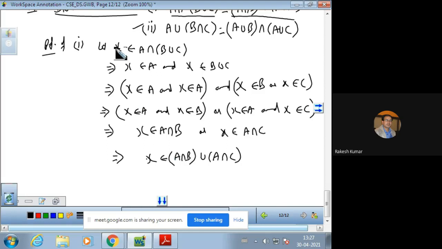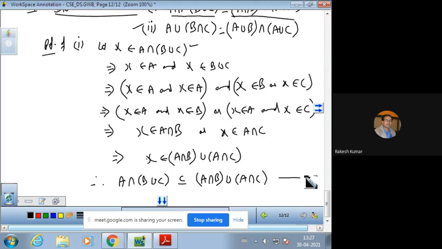Now you just say, we took X in this left hand side and proved it in the right hand side. It means the left hand side set is a subset of the right hand side set, and name it as number 1. Similarly, we take an element in the right side and prove it in the left, and combining both the result will be proved.